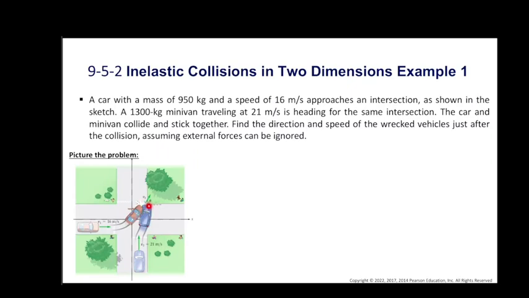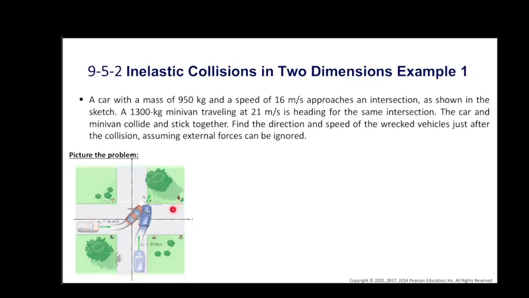We are asked to find the direction and the speed of the wrecked vehicles just after the collision, assuming external forces can be ignored. In our sketch, we align the x and y axes with the crossing streets. Therefore, with this choice, the car's initial velocity is in the positive x direction and the minivan's initial velocity is in the positive y direction. Let's say after the collision, the two vehicles move together as one unit with a speed of Vf and a direction angle theta with respect to the positive x-axis.